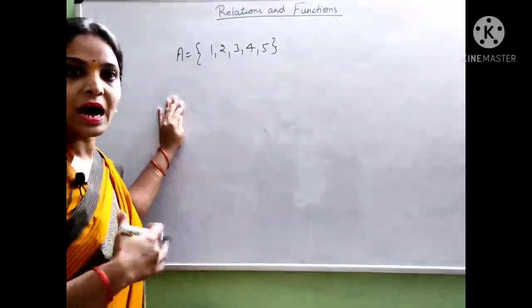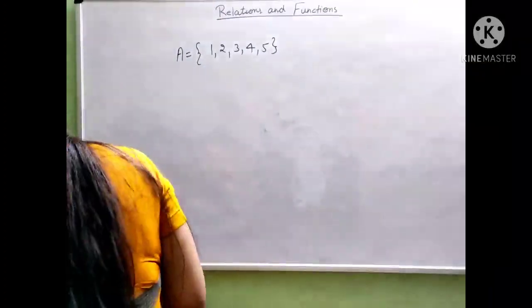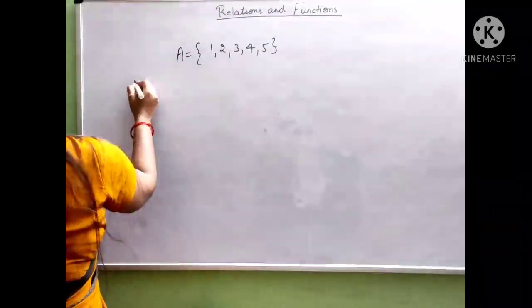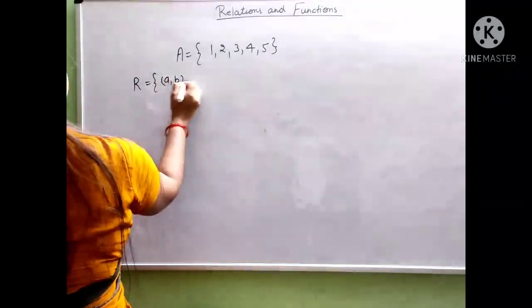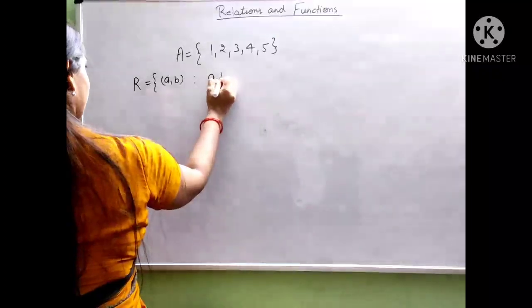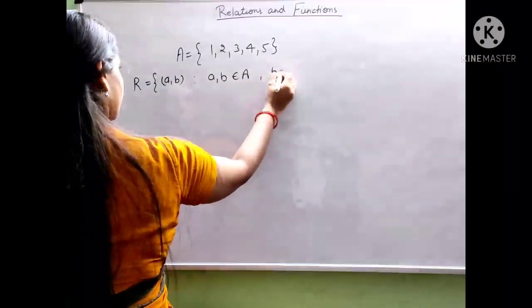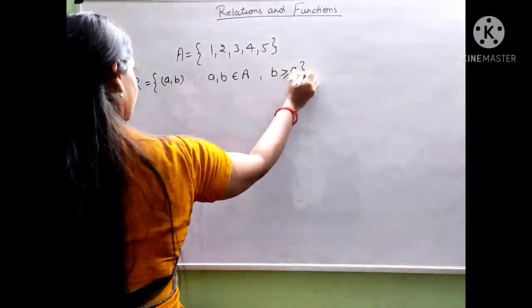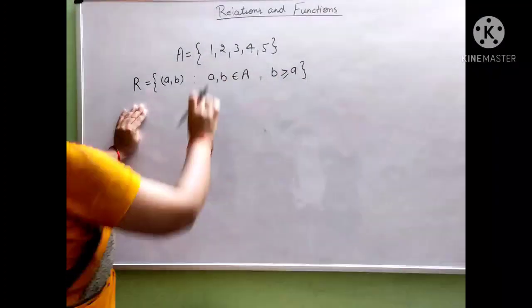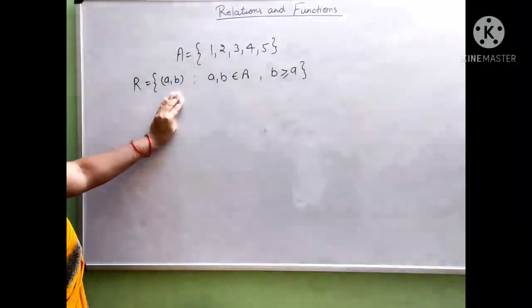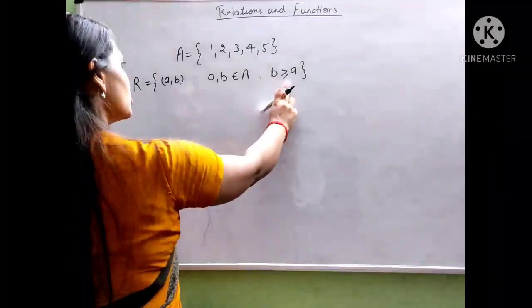Let R be a relation defined on set A. a and b are elements related to each other such that b is always greater than or equal to a.